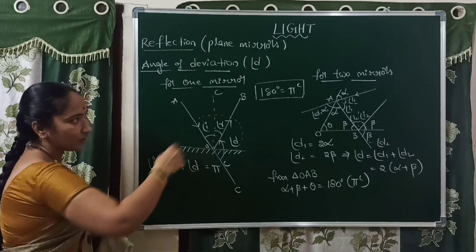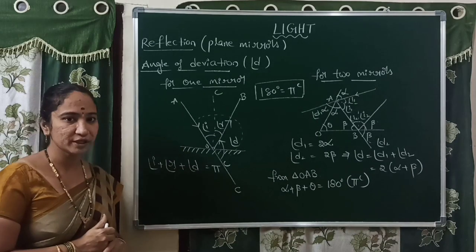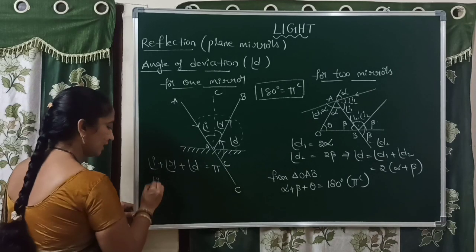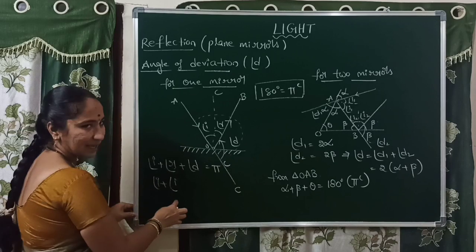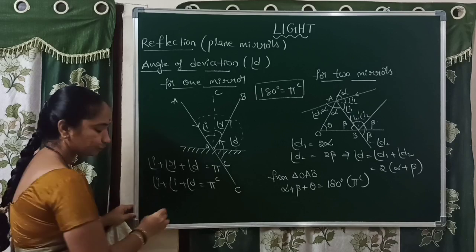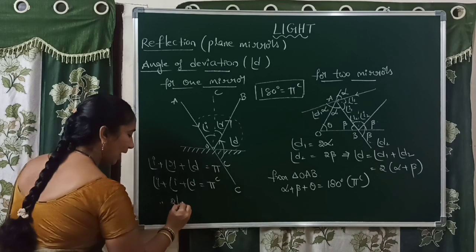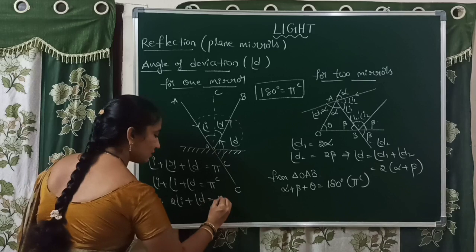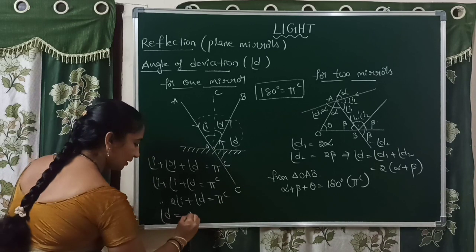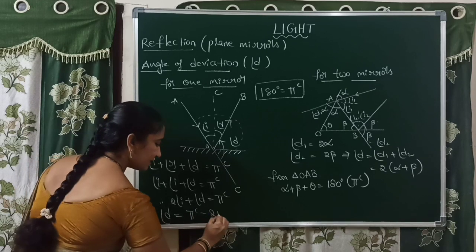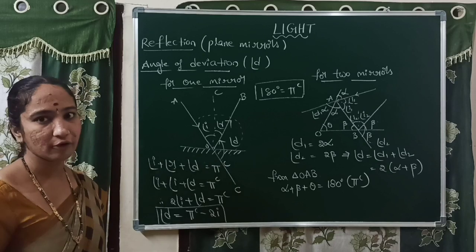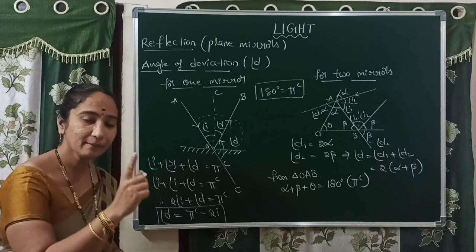You know the first law of reflection, which you just learned: angle of incidence is equal to angle of reflection. That means you can directly replace it as angle of incidence plus angle of incidence plus angle of deviation is equal to pi radians. Therefore, 2 into angle of incidence plus angle of deviation is equal to pi radians. You can calculate the angle of deviation directly as pi radians minus 2i.